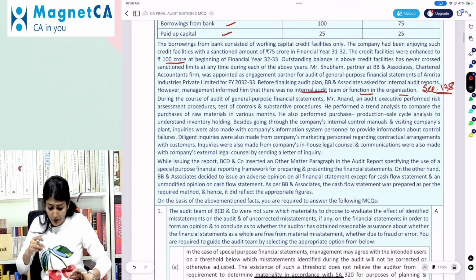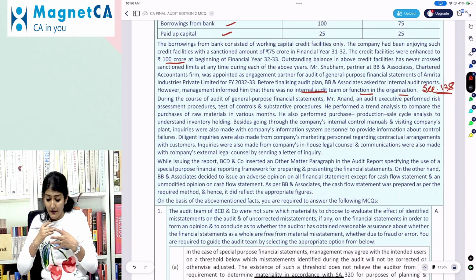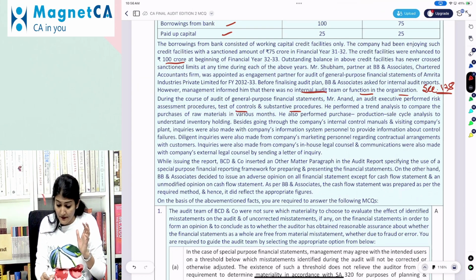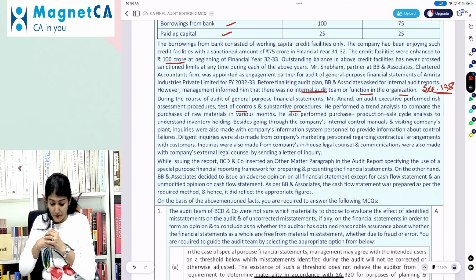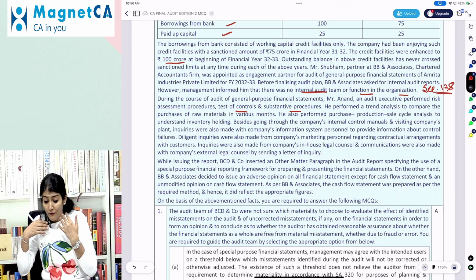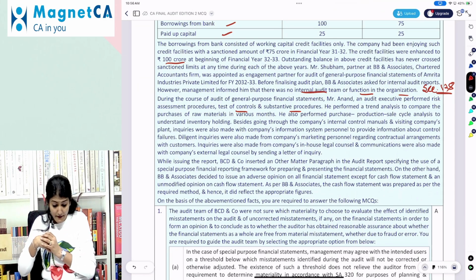During the course of audit of the general purpose financial statement, Anand, an audit executive, performed risk assessment procedures, TOC, and substantive procedures, so audit procedures. He performed a trend analysis to compare the purchase of raw material in various months. He also performed purchase, production, sales cycle analysis to understand inventory holding. Besides going through the company internal control manual and visiting the company plant, inquiries were also made with company information system personnel to provide information about the control failures.